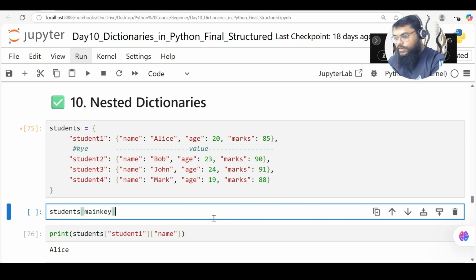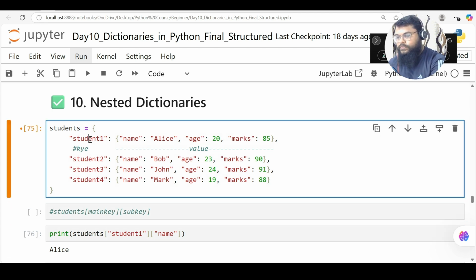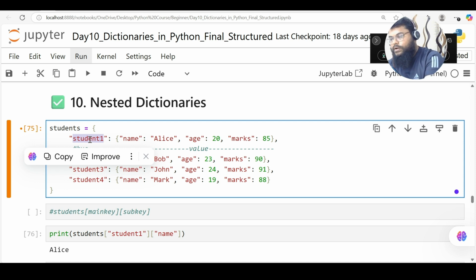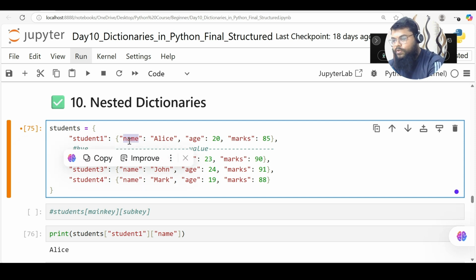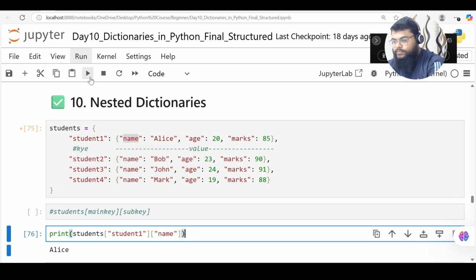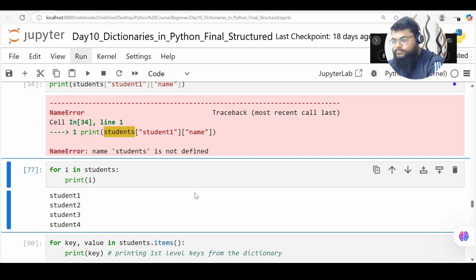I'll access the main key first, then type the sub key. So this is the syntax. So what I'm saying is, students of, what is my main key? Student 1. So in the student 1 record, I want the name of the student. Then it will bring Alice. Okay, so there is a typo error.